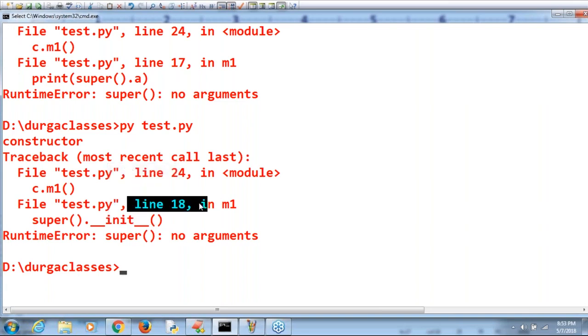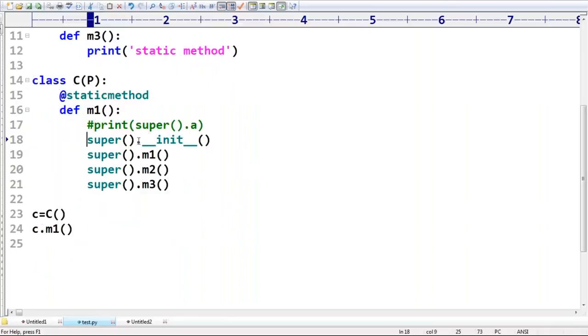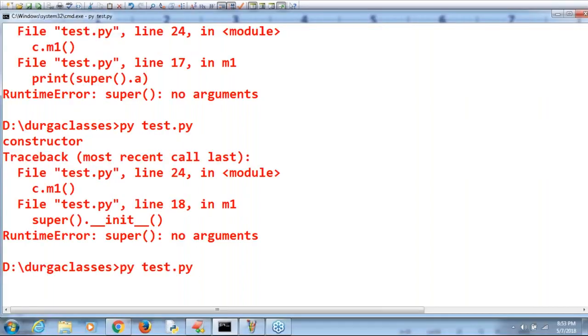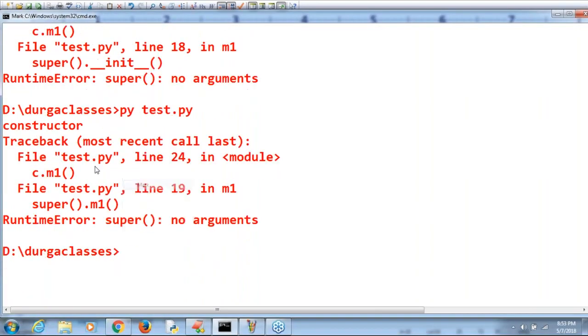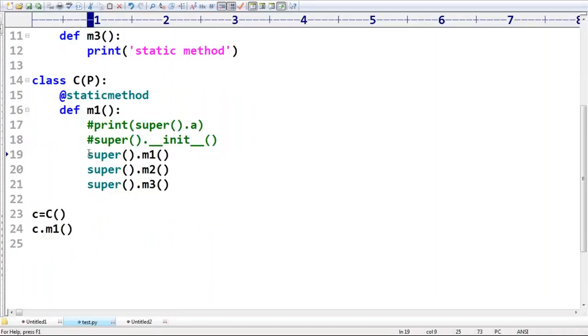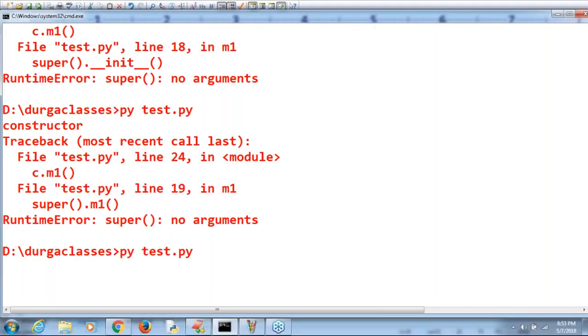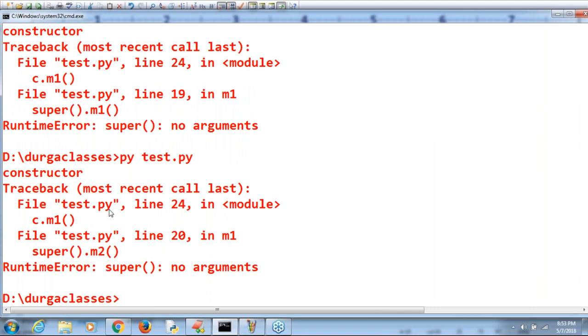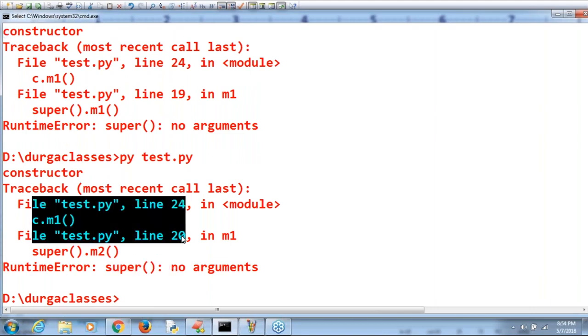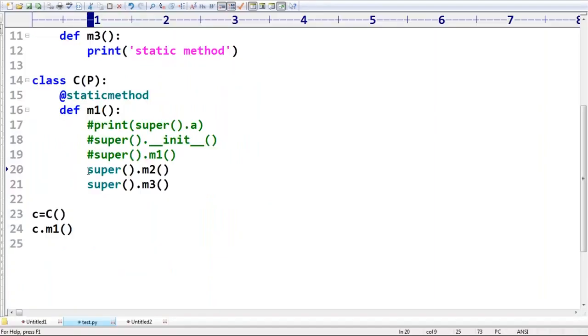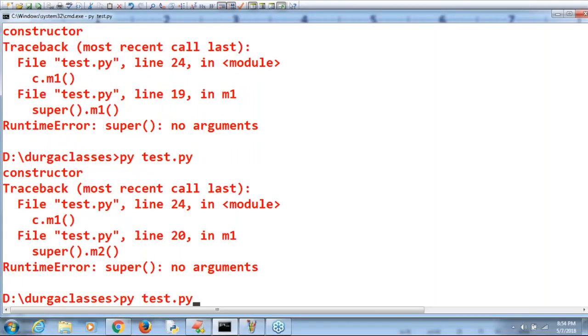Line number 18. You can't call the parent class constructor because it is a static area. Parent class instance method also you can't call. Line number 19. Wonderful. You can't call the parent class instance method. Line number 20, parent class method. Okay, well. Next, what is the next one?